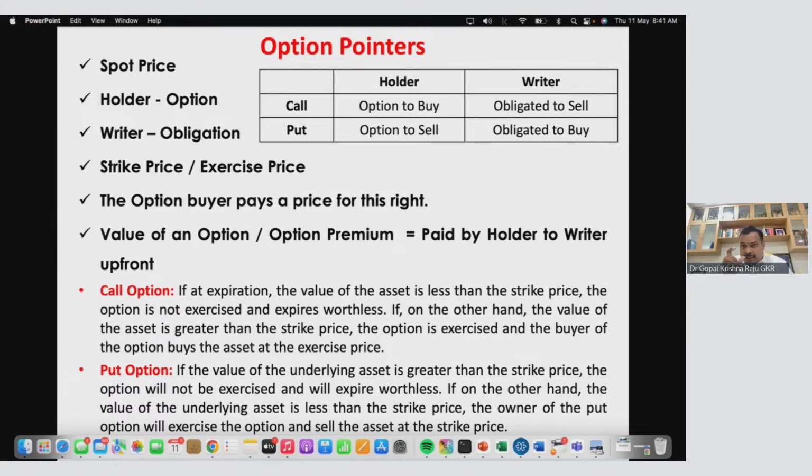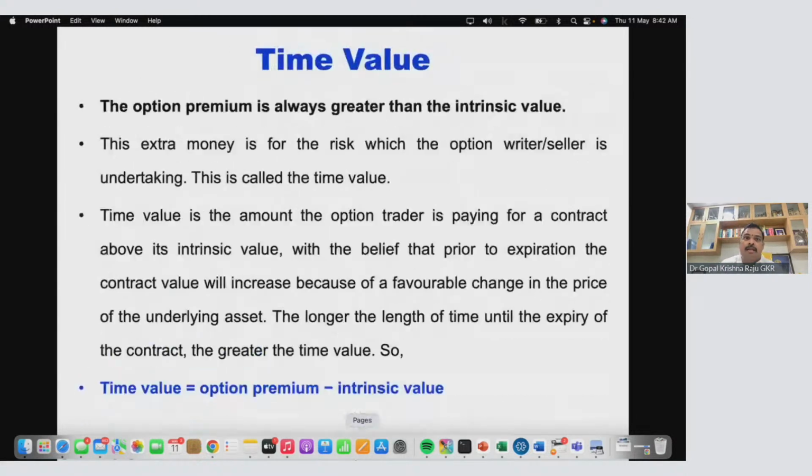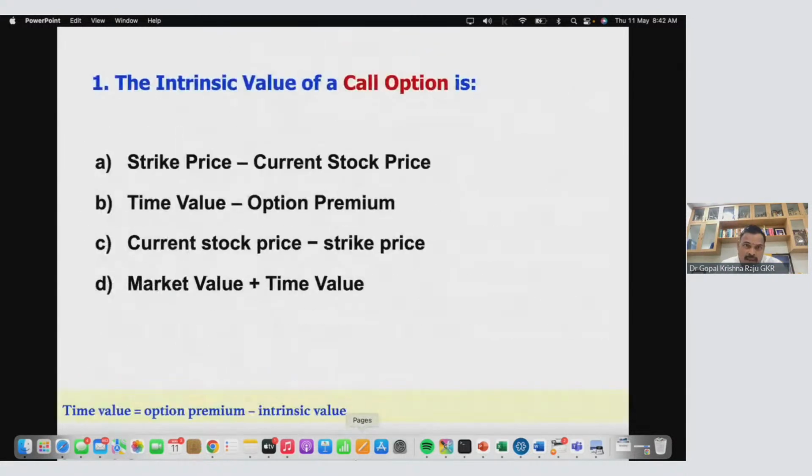Now there is a premium. This option premium is not collected from the employee. Please understand. Therefore, it is a cost to me, and I have to recognize it in books. So how do you value this option? That is why your question is very, very relevant in ESOP case studies. And please understand, these concepts have a practical version also. So let me now go to the question directly. The intrinsic value of a call option. Actually, I want to make one observation. This is the intrinsic value.